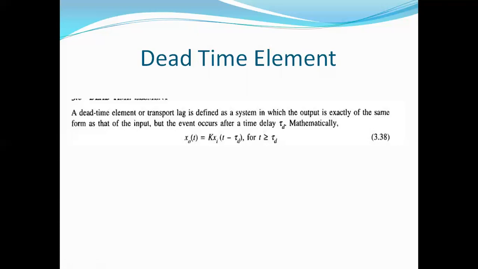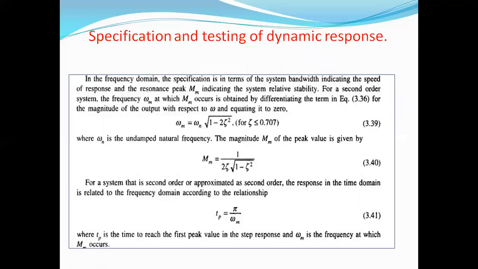Okay, so the dead time element is x₀(t) = K xᵢ(t − ∂t). And the second topic is specification and testing of dynamic response.